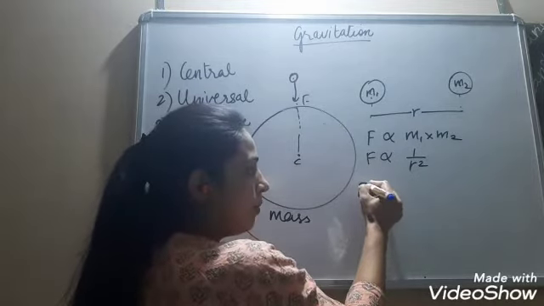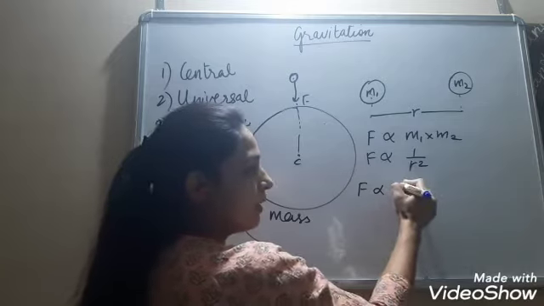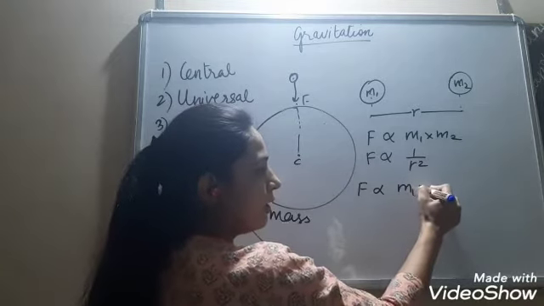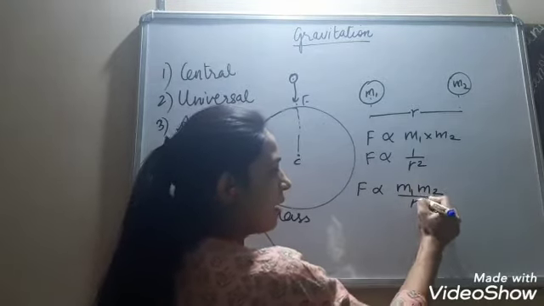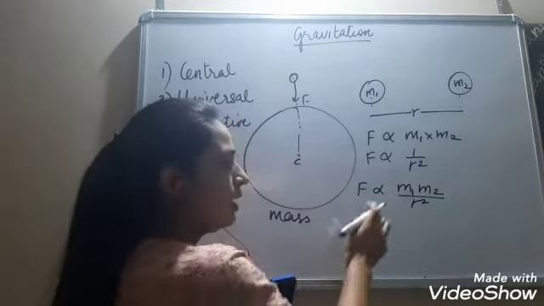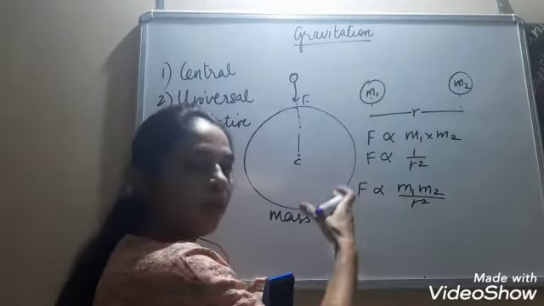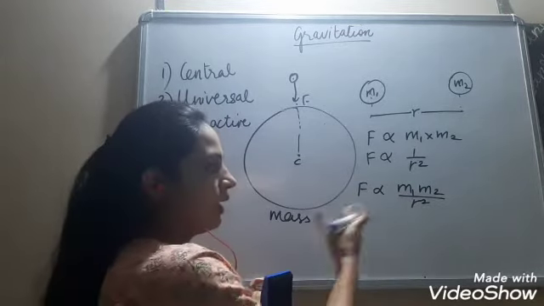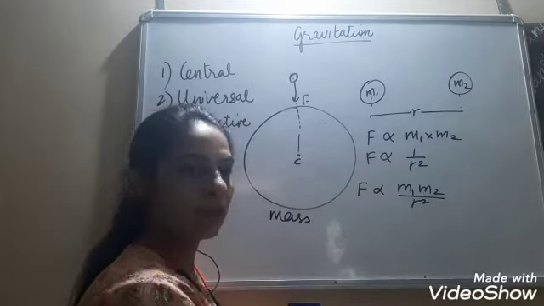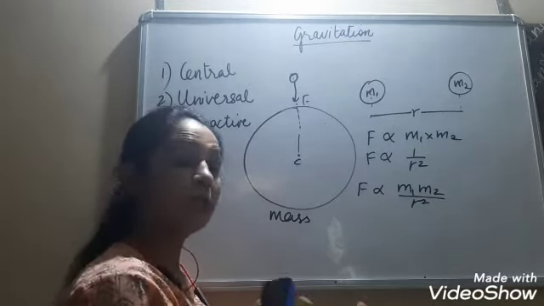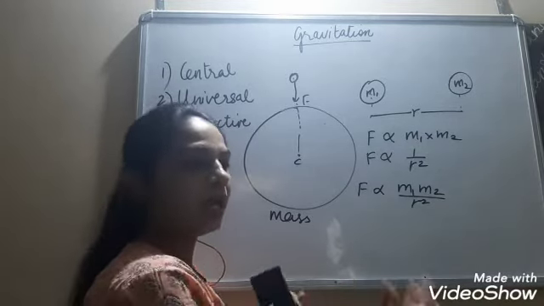Combining both of them, we get force is directly proportional to m1 m2 by r square. Now this is a proportionality sign. It depends upon various things, like where the object is kept, or what is the medium between the objects, and masses.